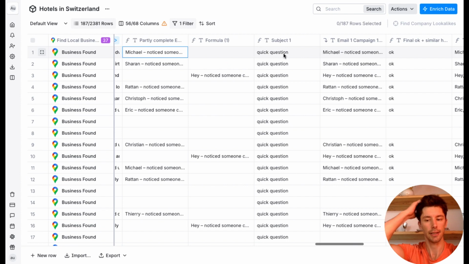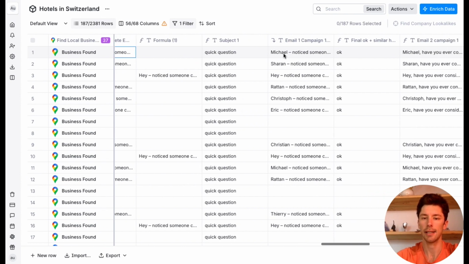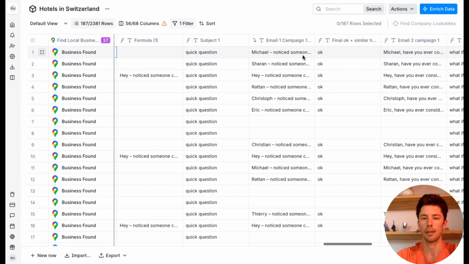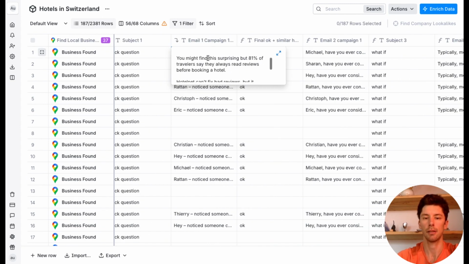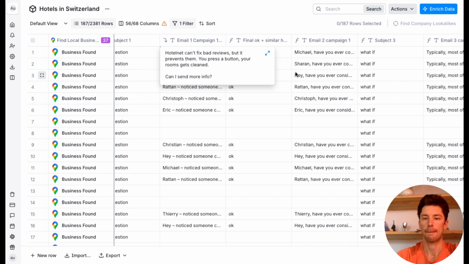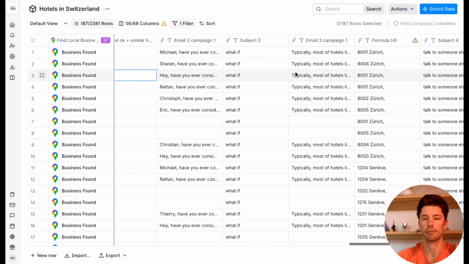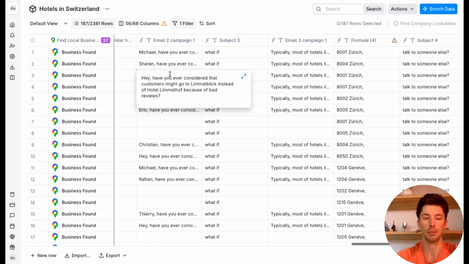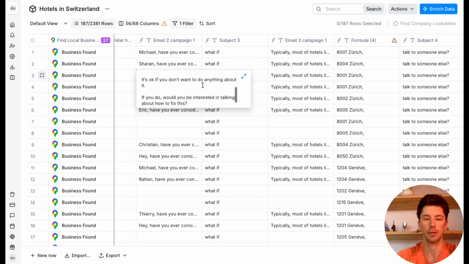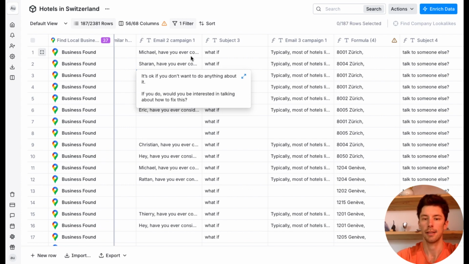And here I started to design the emails. In the end, I didn't use this. I did it in a different way because in Switzerland we have different languages, and I ended up doing campaigns in Italian, French, and German. This is my email. And here is the email where I used a similar hotel, which is pretty cool. Have you ever considered that customers might go to Limmat Blick instead of Hotel Limmathof because of bad reviews? And voila.